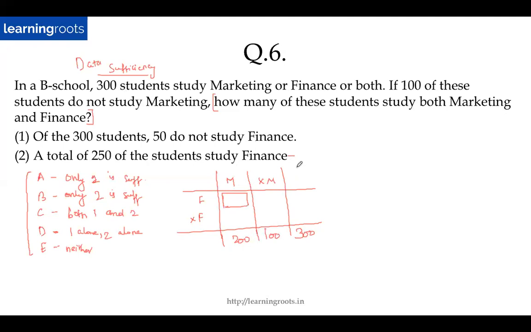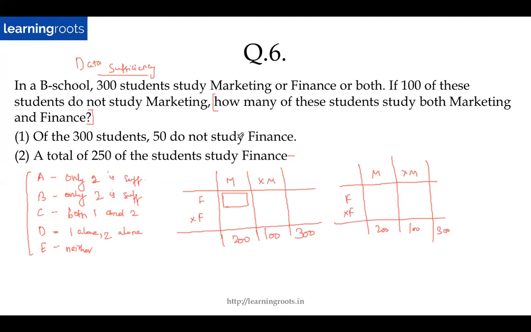So the easiest thing to avoid this is to simply replicate the information in another table. So you simply do another table and you copy the information, whatever you have marked there, and you put this down here. So I will use this table for statement 1, I'll use this table for statement 2. That will ensure that the values don't get mixed and matched.